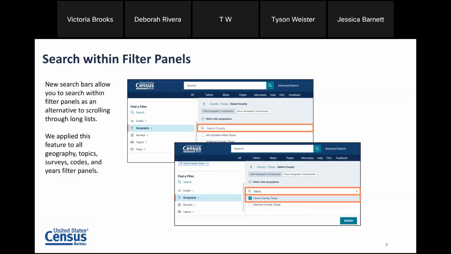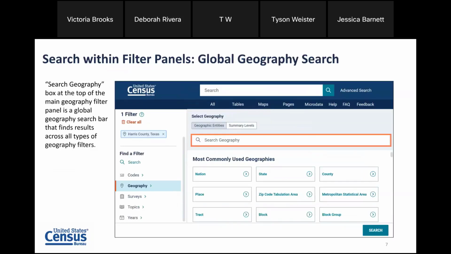Essentially, these search panels allow you to search the content of the filter list as an alternative to scrolling through the long list. So you just search the content of one list at a time, and we applied this to all panels, so geography, topics, surveys, codes, and years. Those new search bars allow you, again, to search the content of an individual list.